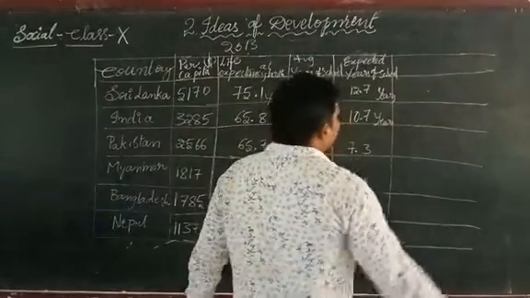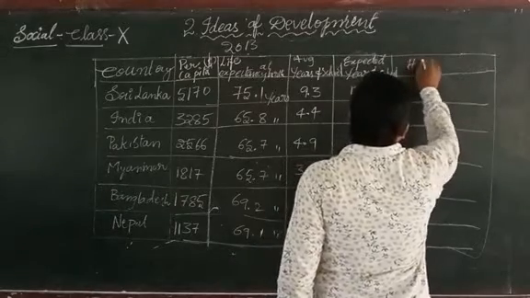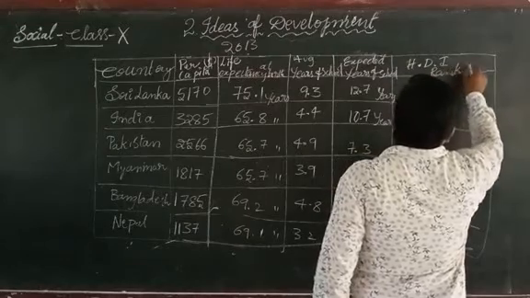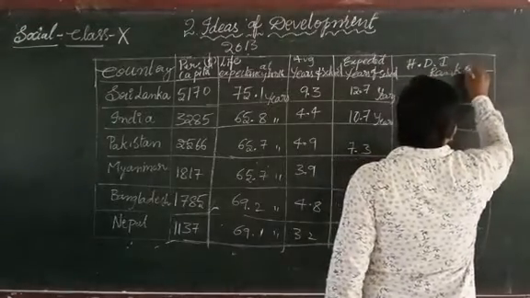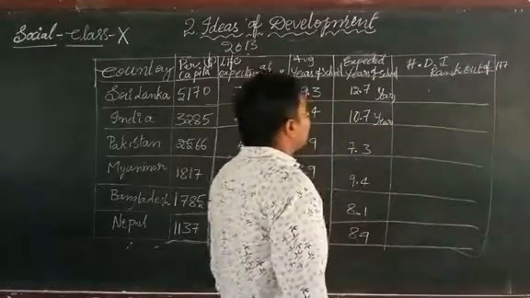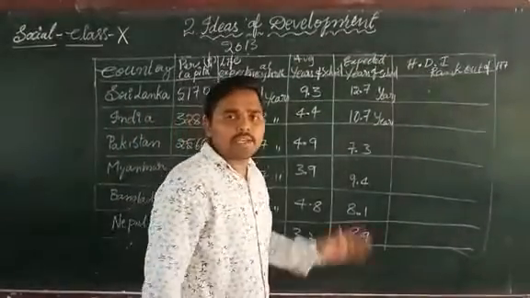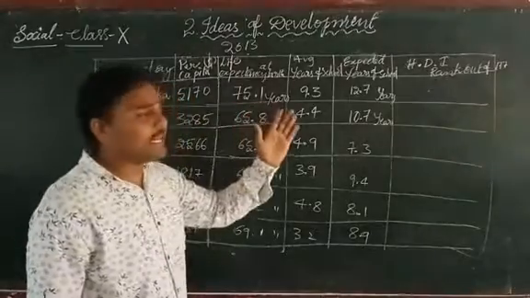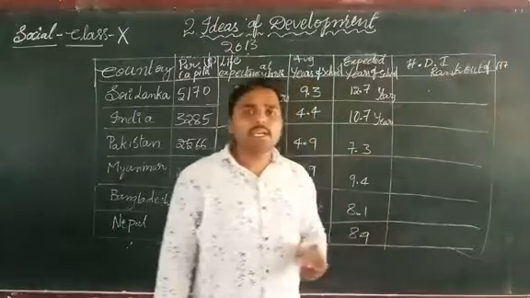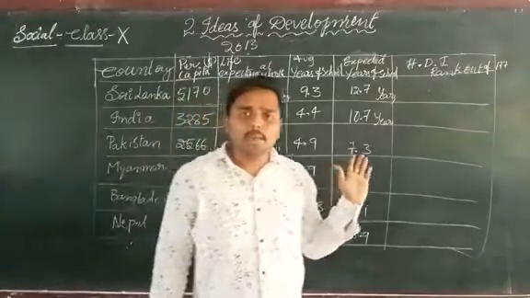Now, the Human Development Index rank, HDI rank, out of 177 countries. Okay, we have discussed the Human Development Index of UNDP. It published the Human Development Report in the year 2013, covering 177 countries among the countries of the world.